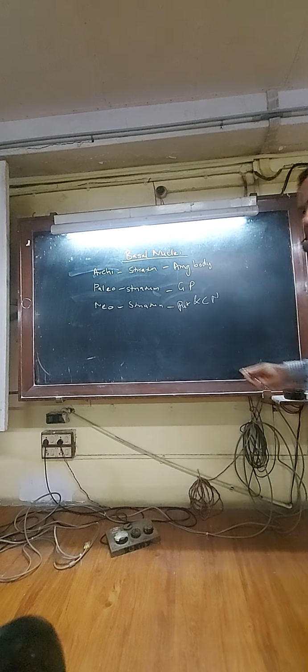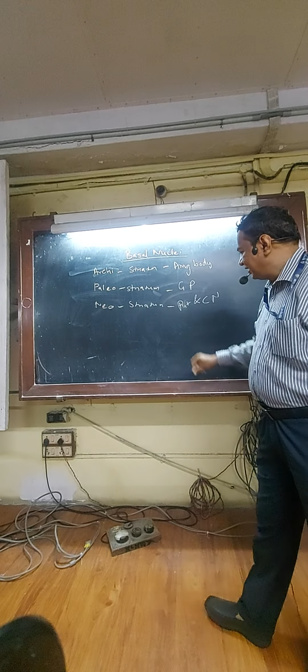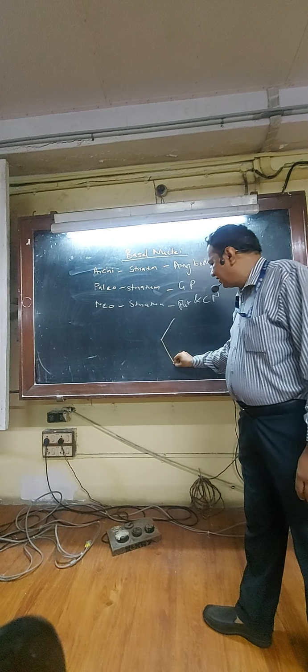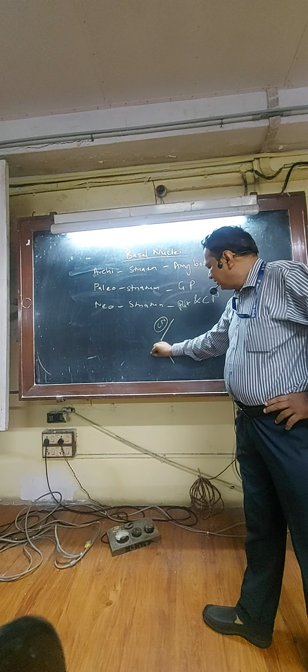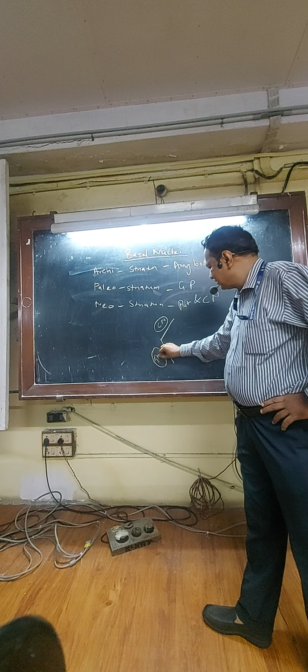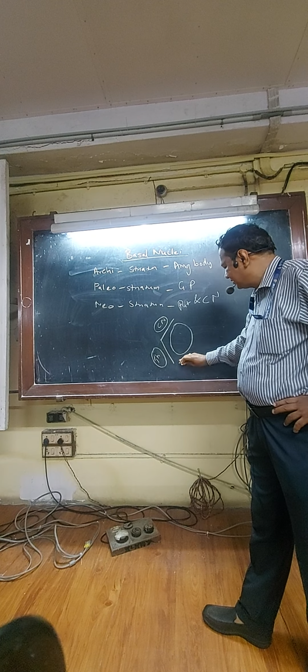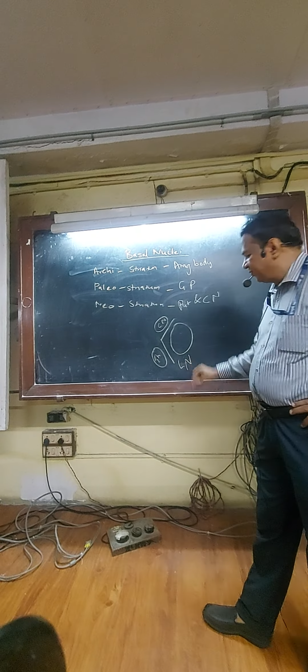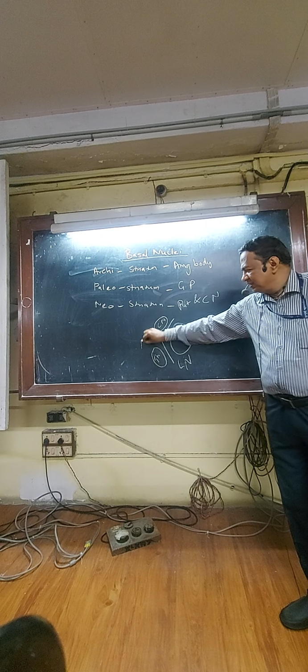Caudate nucleus, putamen. Okay. I will draw a transverse section. If a transverse section of the brain is taken, this is the internal capsule. This anteriorly is caudate nucleus. Here is thalamus, and here is a nucleus called lentiform nucleus. This is the medial side.